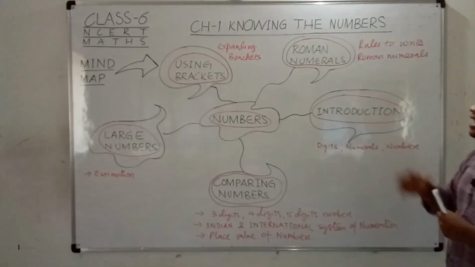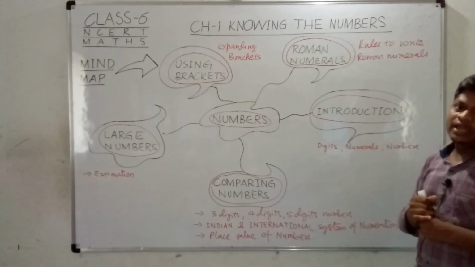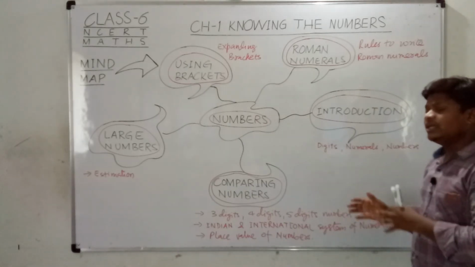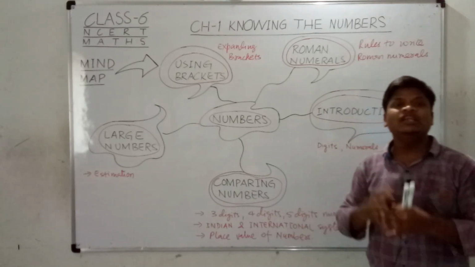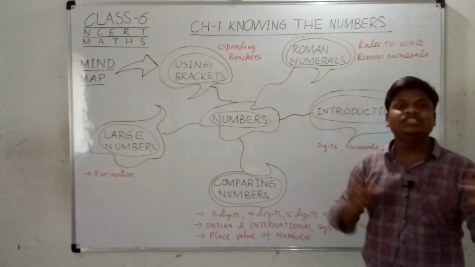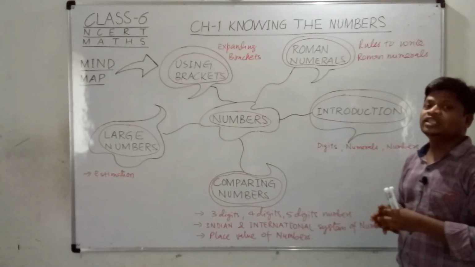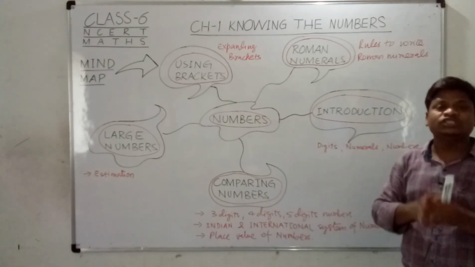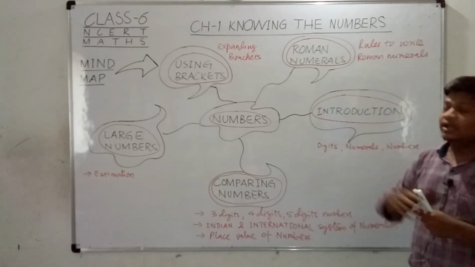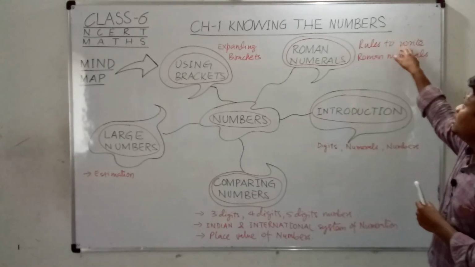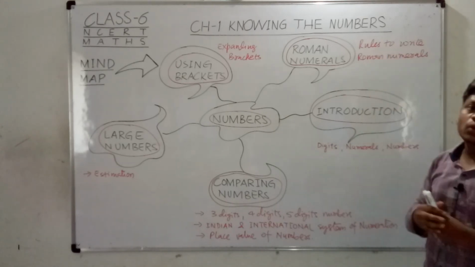And at the last of the topics, we will see the Roman numerals. As you know, in the Indian system of numeration or the international system of numeration, we use the digits from 0 to 9, but there are certain systems of numeration where we do not use those digits, we use Roman numerals. So we will also discuss Roman numerals and the rules to write them.